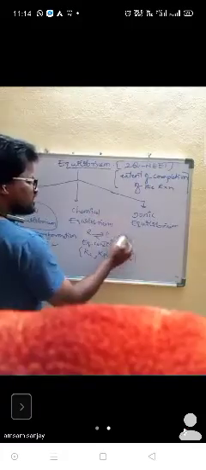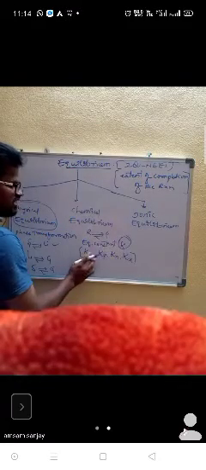The next is based on this equilibrium constant, Kc or Kp or Kn or Kx. Based on this Kc value, I should decide whether the reaction is more predominant towards the product side or the reactant side, whether the forward reaction or the backward reaction is more predominant.